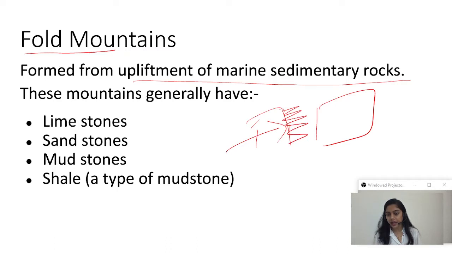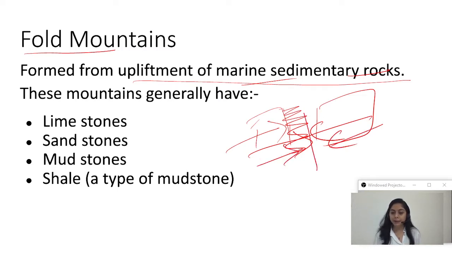Here we have the bed of the ocean, with marine sedimentary rocks. When both of them collided, there are several reasons, that is part of a different topic. When the continental piece and the marine sedimentary rocks collided, what will happen? The middle portion will rise up.